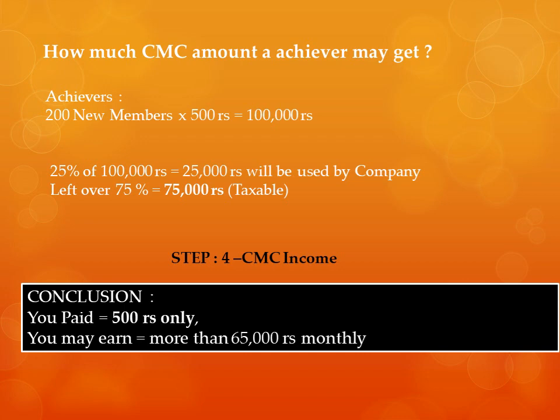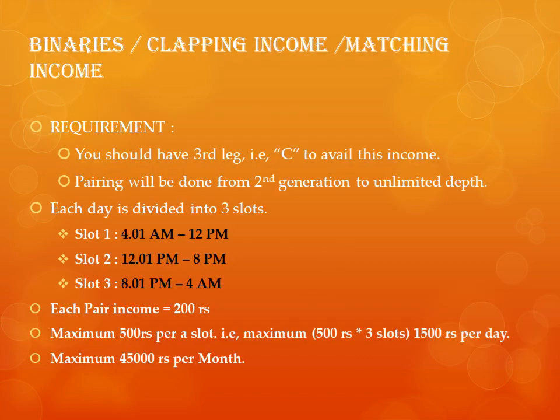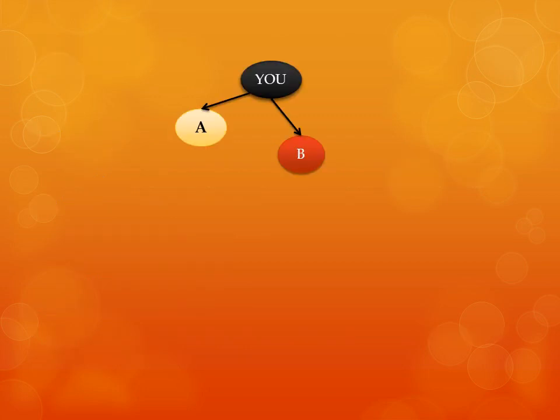Next earning is called binary or clapping or matching income. There are certain rules here, like you should have the third leg activated to receive this income, and each day is divided into 3 different parts. Each slot is having 8 hours. Each pair will earn 200 rupees. I know it must seem boring. Let me go directly to the illustration.